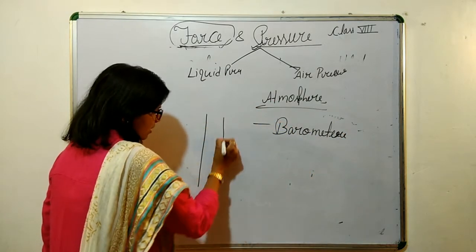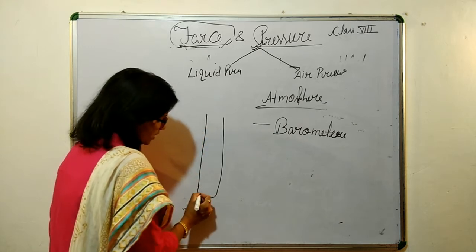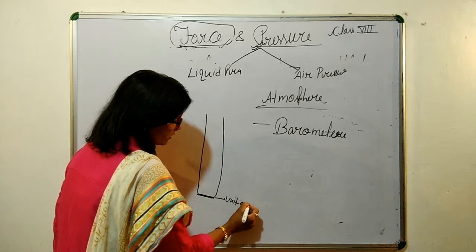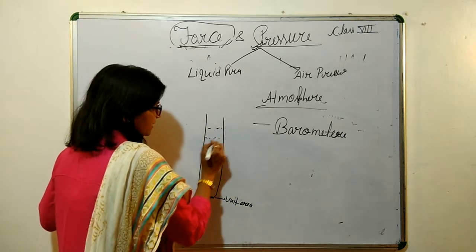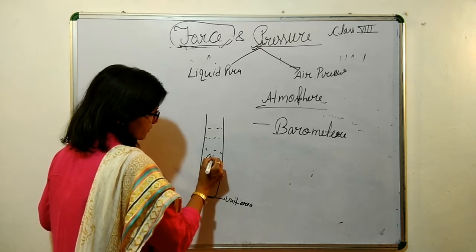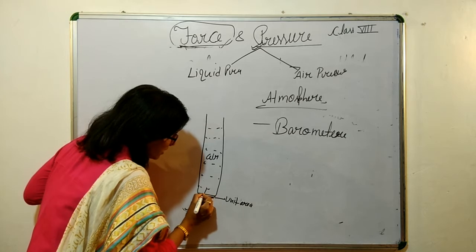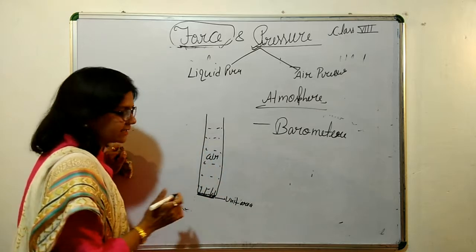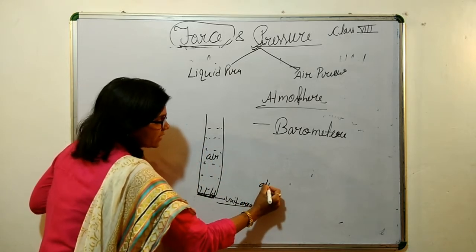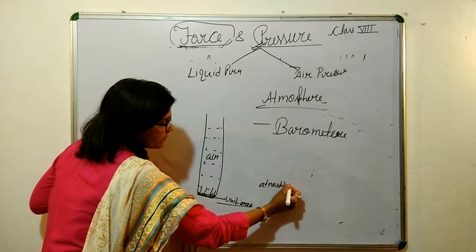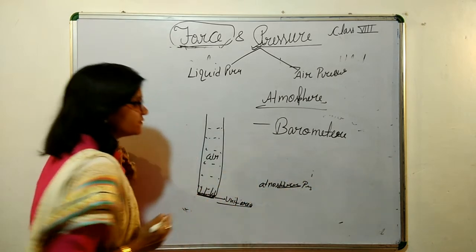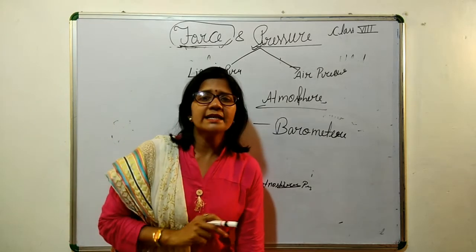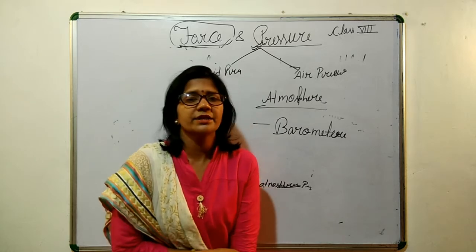Suppose there is a long cylinder with a unit area, 1 meter squared or 1 centimeter squared, whatever you want, filled with air. The pressure felt on this unit area due to the air in this long cylinder is your atmospheric pressure. We can define it as the pressure felt by the air on a unit area.